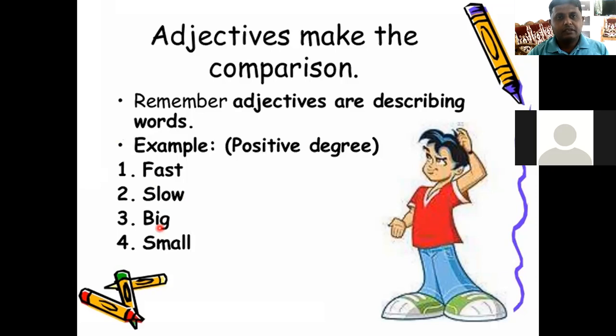Big, the second form is bigger, and the last one is biggest, right? Small, smaller, and smallest, right? So for making comparison, the knowledge of adjectives is a compulsory thing, right? So it is advisable to have adequate knowledge of adjectives with three forms.